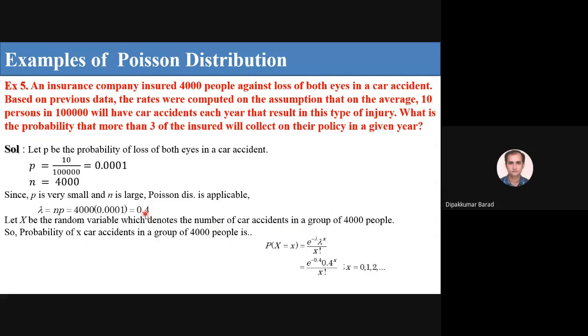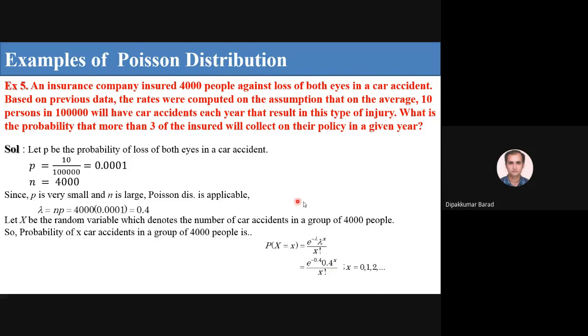Lambda we have already found to be 0.4, from the data that 10 out of 1 lakh have a car accident each year. So it is e raised to minus 0.4 into 0.4 raised to x upon x factorial, where x equals 0, 1, 2, and so on.